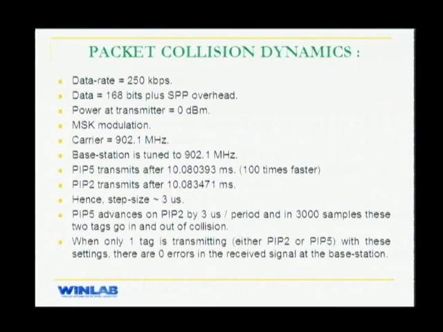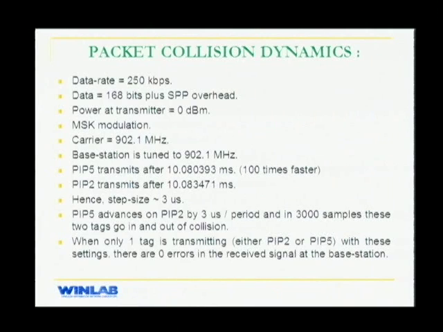As I mentioned before, we are going to have a system in which hundreds of tags are transmitting packets to a base station. So it's highly probable that packets from two different tags collide in air. We performed this experiment to see how our backend and base stations would behave in case packets from two tags collided. For this experiment, we are using one base station and two tags. We call the tags PIP5 and PIP2.